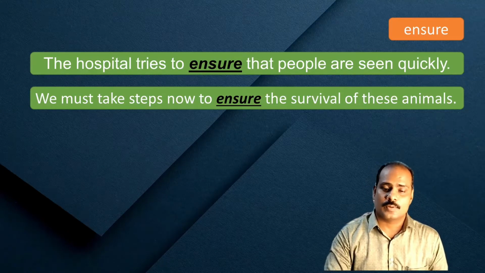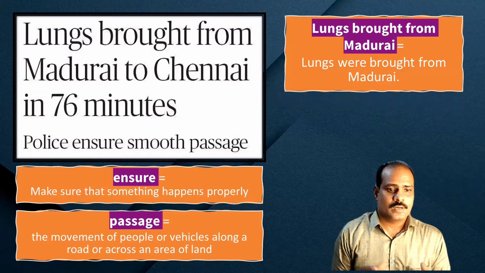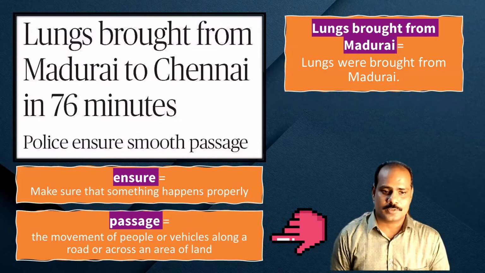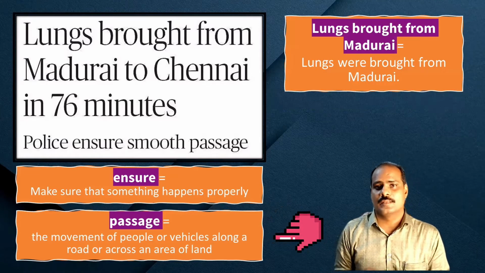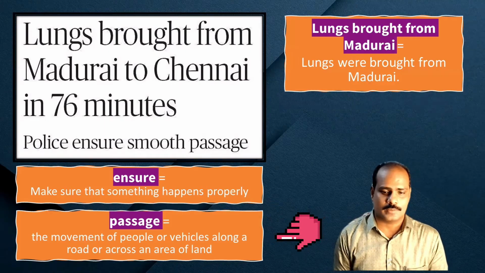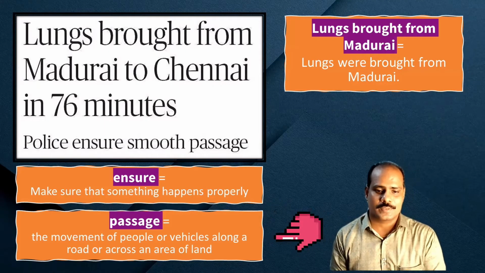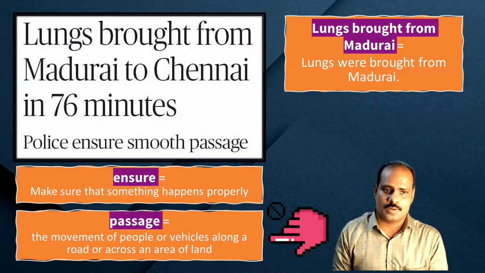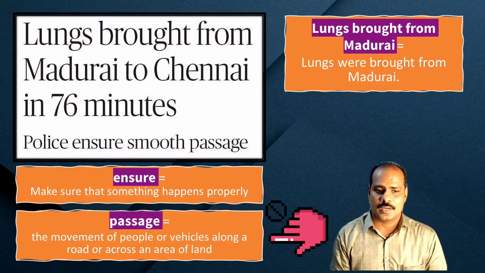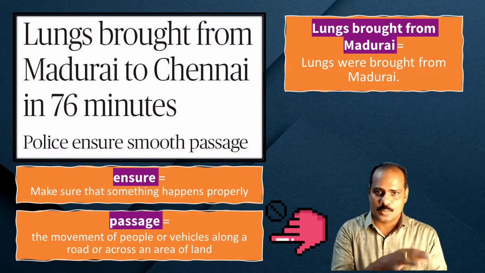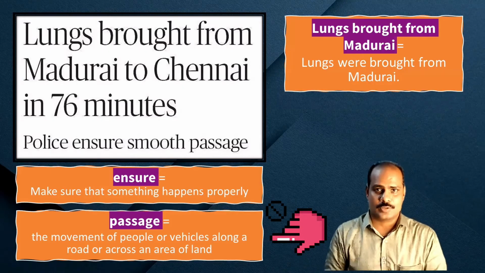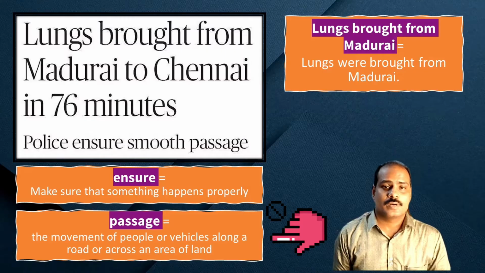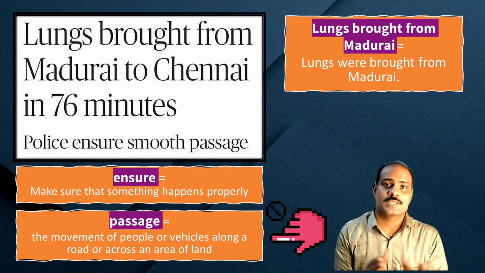Now we have one more word here from this. Please ensure smooth passage. Here, passage is actually the movement of people or vehicles along a road or across an area of land. Now, when these lungs were being brought from Madurai to Chennai, the movement is called passage. And the movement of the vehicles happened smoothly.